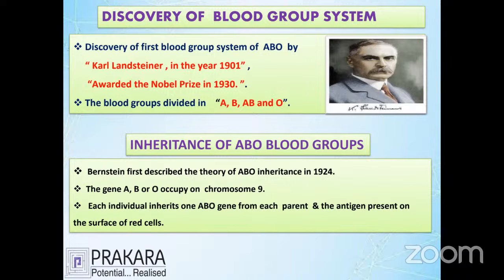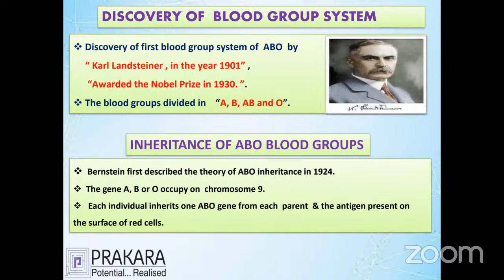Next is the inheritance of blood groups: how the blood group is passed on from the parent to the children. That is very important. It was described by Bernstein in 1924. He gave the idea that chromosome 9 carries the ABO grouping, and the ABO grouping is carried by what is called the ABO gene.